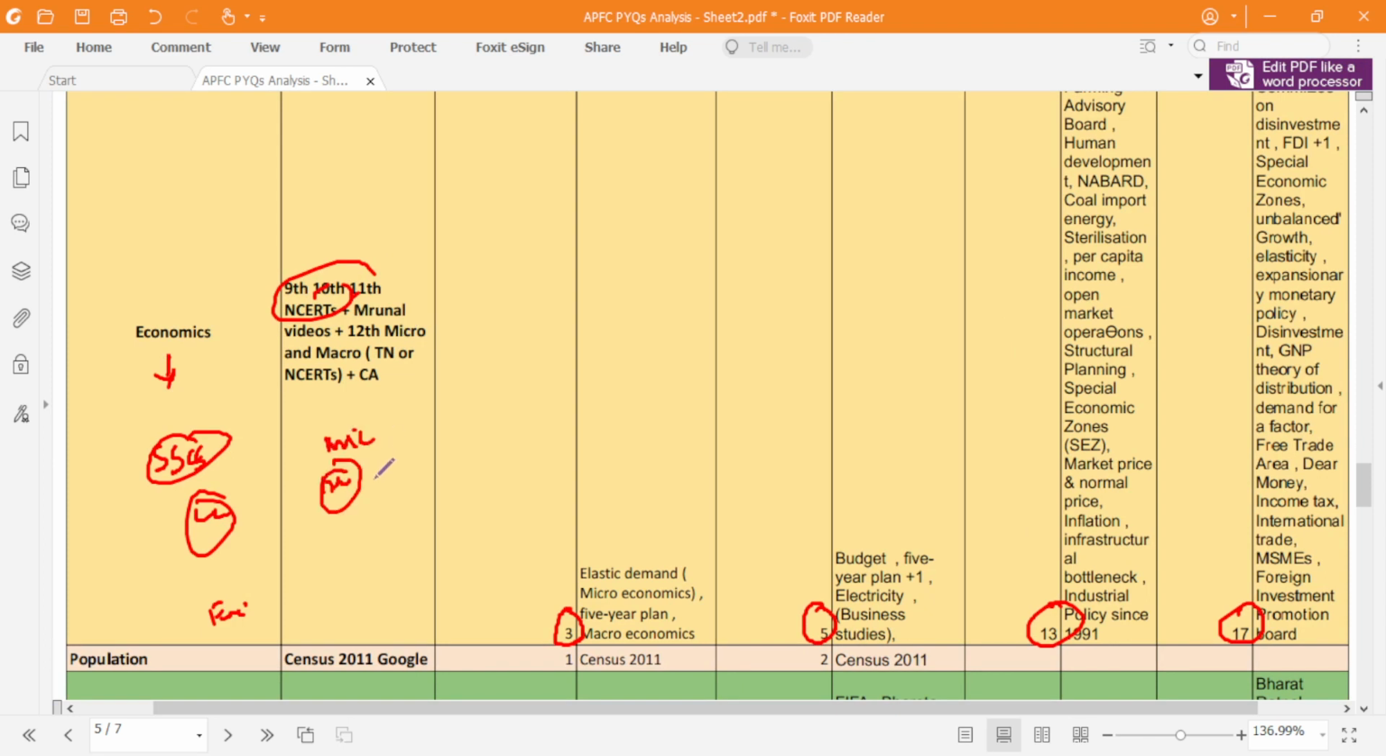For micro and macro you can refer to NCERTs, or you can refer to Tamil Nadu books. NCERTs are a bit difficult to understand, because a lot of graphs are given. You can refer to the Tamil Nadu books. And you can also refer to Munal sir's videos. You have to refer to Munal sir's videos if you ask me. They have uploaded free YouTube videos. There are 85 videos. You should watch selectively.